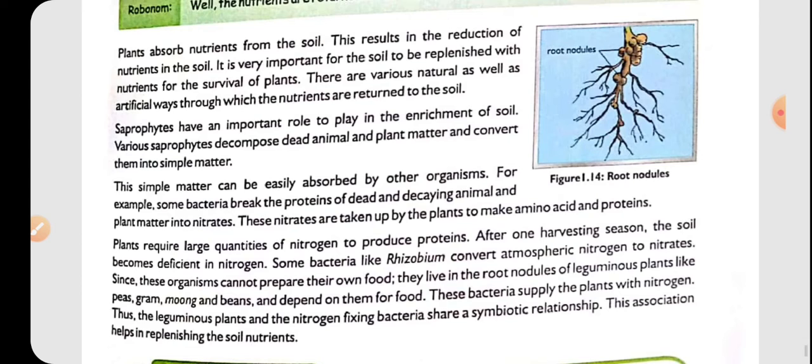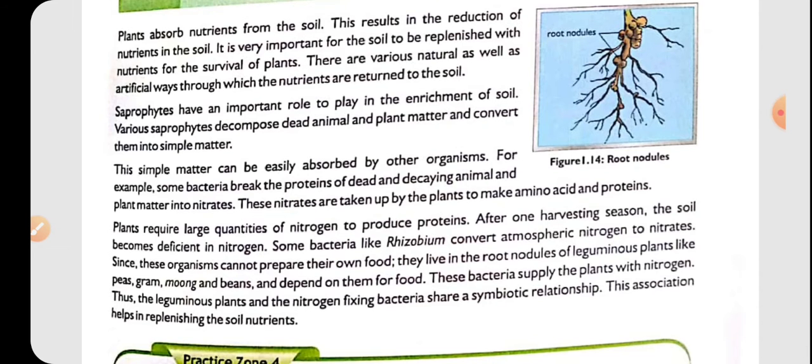So the plants absorb nutrients from soil. This results in reduction of nutrients in soil. This is very important for the soil to be replenished, because if there is no further replenishment of nutrients in the soil, then no nutrients will be left in the soil and the plants will not grow further. So this is very important.